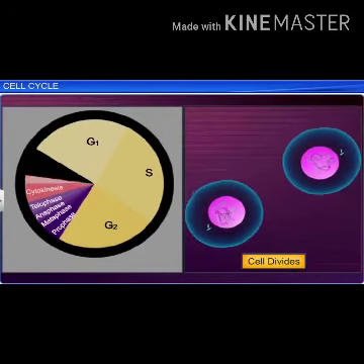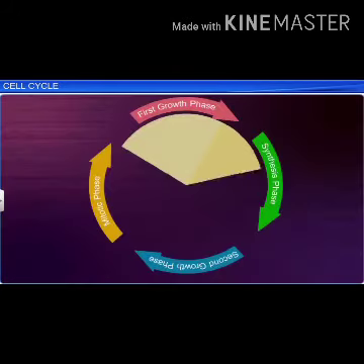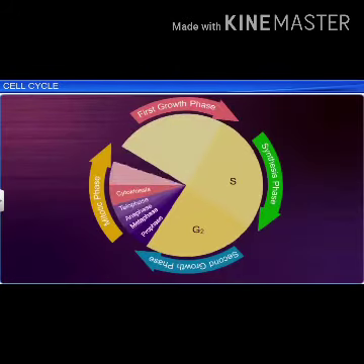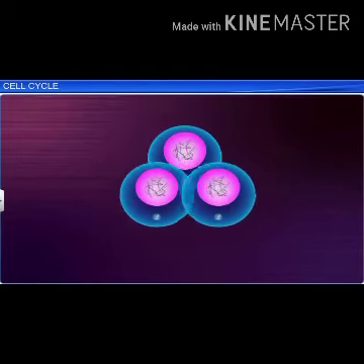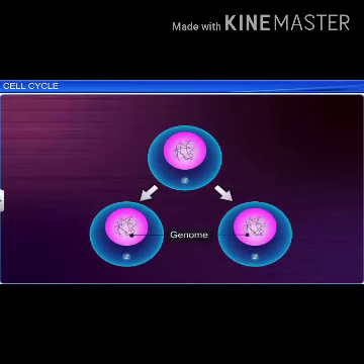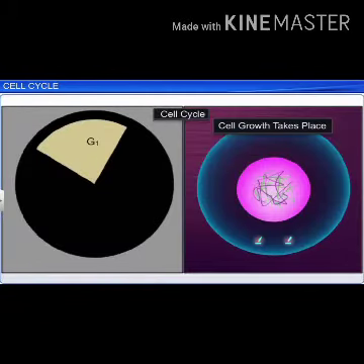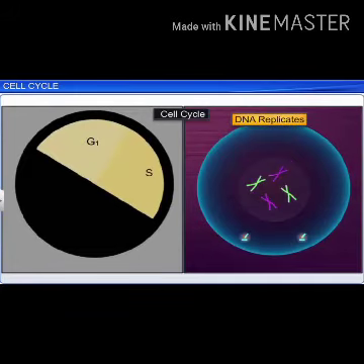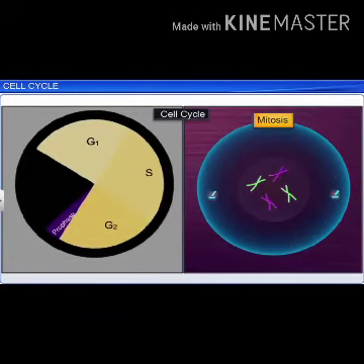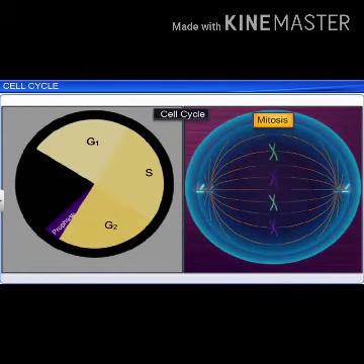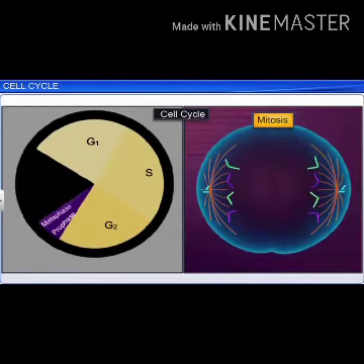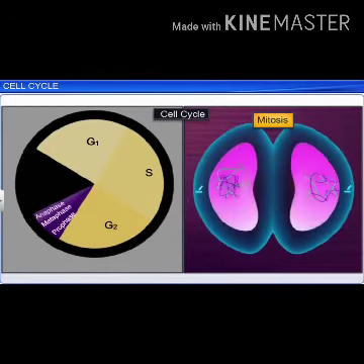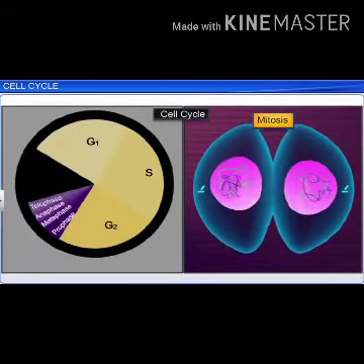All these processes have to take place in a coordinated way to ensure correct division and formation of progeny cells containing intact genomes. The sequence of events by which a cell duplicates its genome, synthesizes the other constituents of the cell, and eventually divides into two daughter cells is termed as cell cycle.